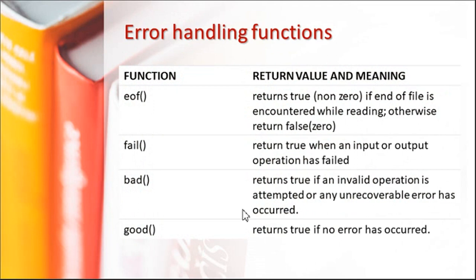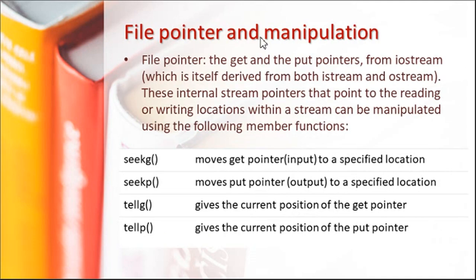Error handling functions are also available, that is checking eof. It returns true if end of file is reached. fail returns true when an input or output operation has failed, so this is for error checking. bad returns true for an invalid operation attempt, and good returns true if no error occurred. So these are the operations for error handling.